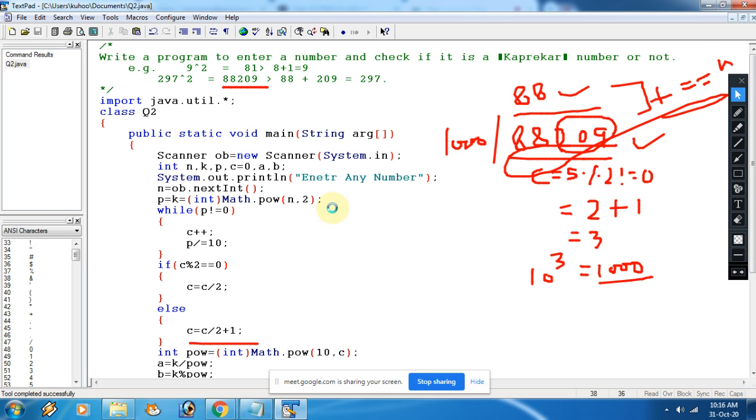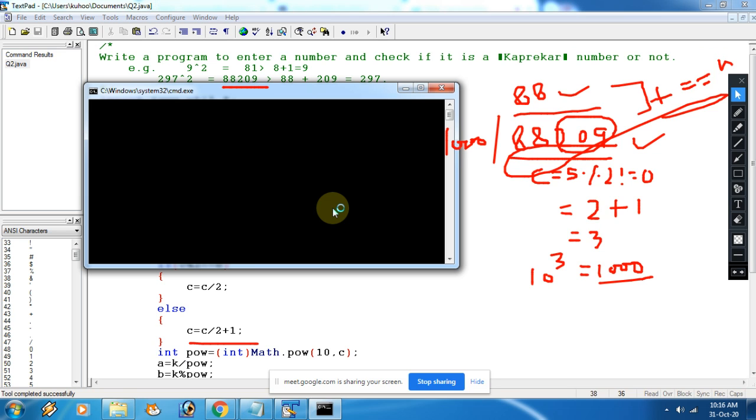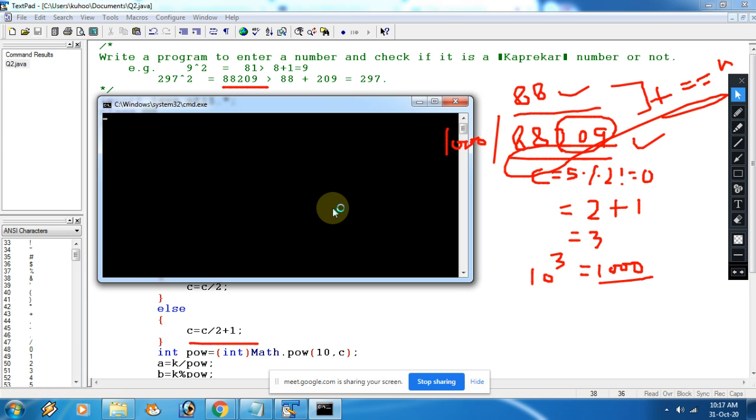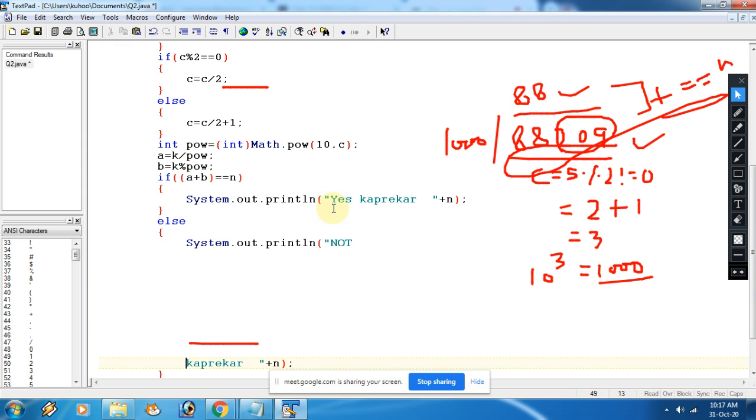Okay, so now the output. Suppose you have entered 297. So now this is the Capricorn number, right? And now again one more time. Suppose this is 296. So this time you will get not Capricorn. Is that clear, everyone? Any doubt? No, sir. Good.